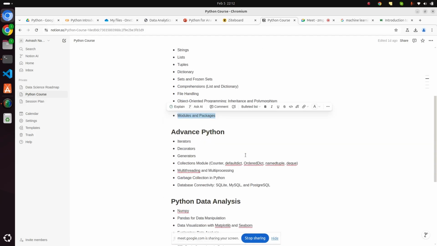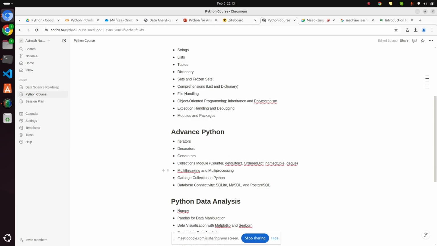In advanced Python we will focus on iterator, decorator, generator, and collection modules like Counter, defaultdict, OrderedDict. Generally a dictionary is not ordered, but here it will follow the order. In certain cases, certain logic, you need this ordered dictionary. For example, JSON file format or API JSON. At certain places I have used this one, right?